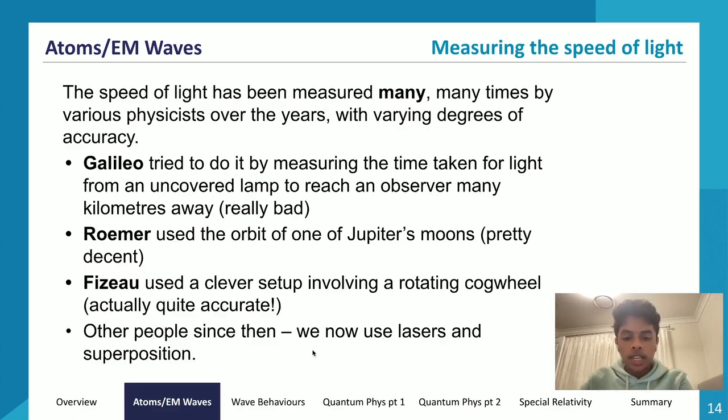And other people since then have also had experiments to measure the speed of light, but the four that I just mentioned are the major ones that you'll be covering in the Module 7 physics module. Right now, for contemporary methods, we use lasers and superposition to calculate the speed of light. So now we use machinery like oscilloscopes and stuff to calculate the speed of light. So that is the topic on measuring the speed of light.